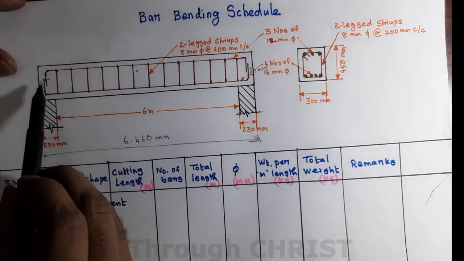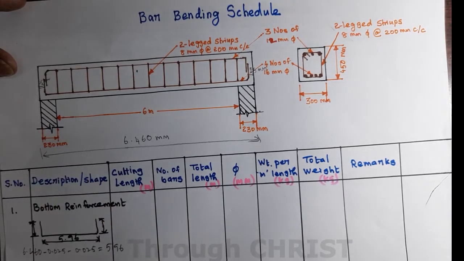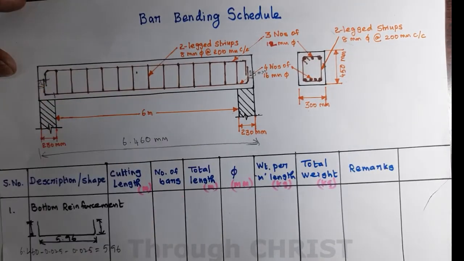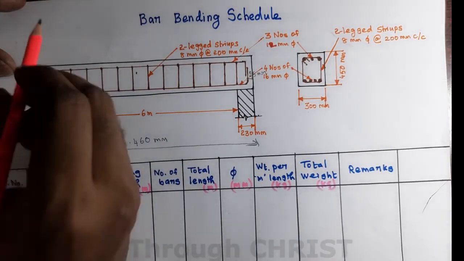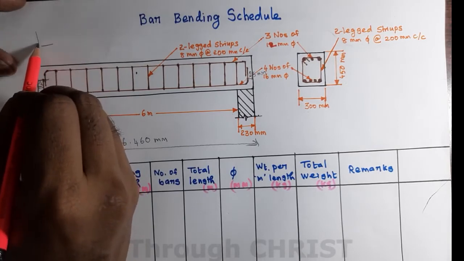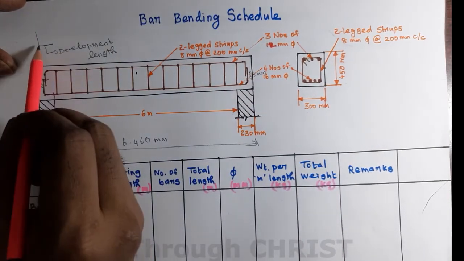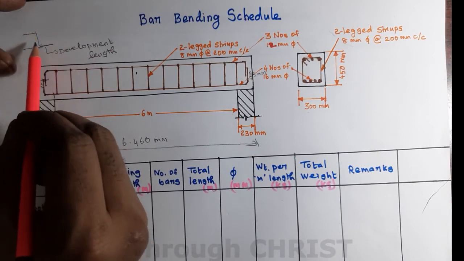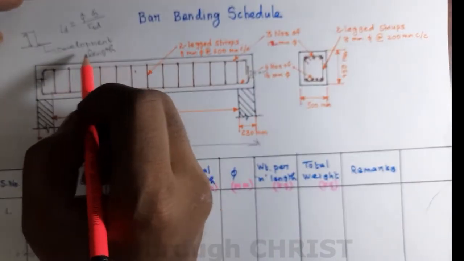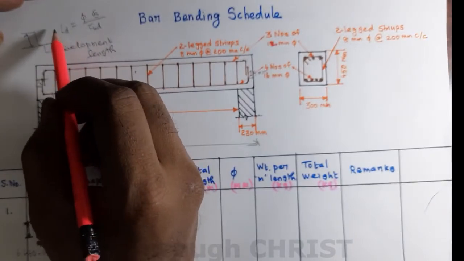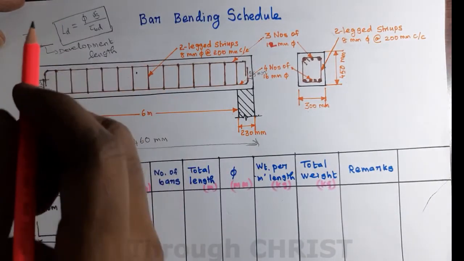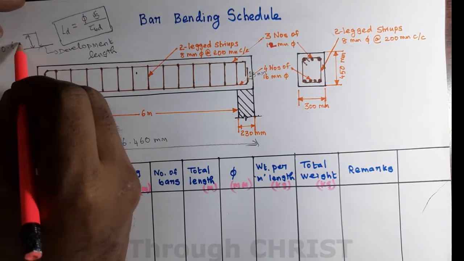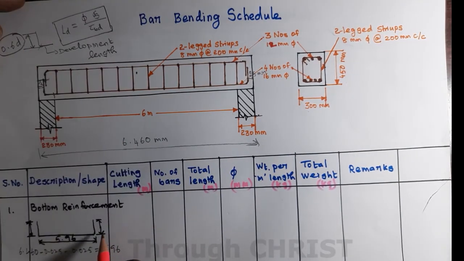Now come to this L. Normally this length is called the development length. From this portion to this portion, the length is called the development length. But we have already calculated up to this, we have to calculate this portion. This L, this development length, is calculated in the design based on an equation. At site it can be easily calculated by applying the equation 0.6 into D. So how to calculate this L?